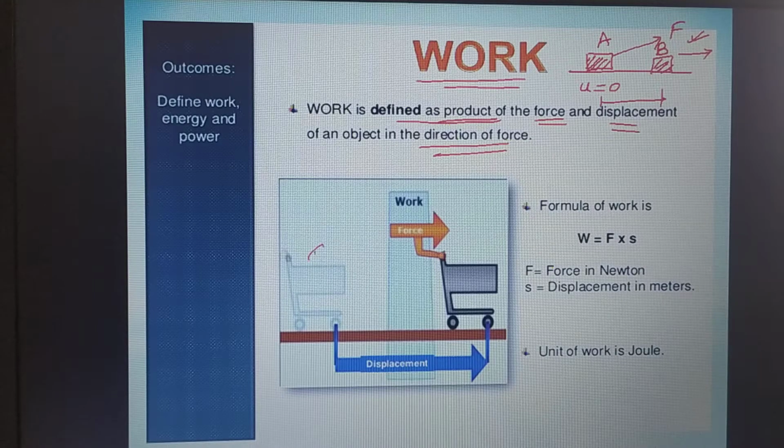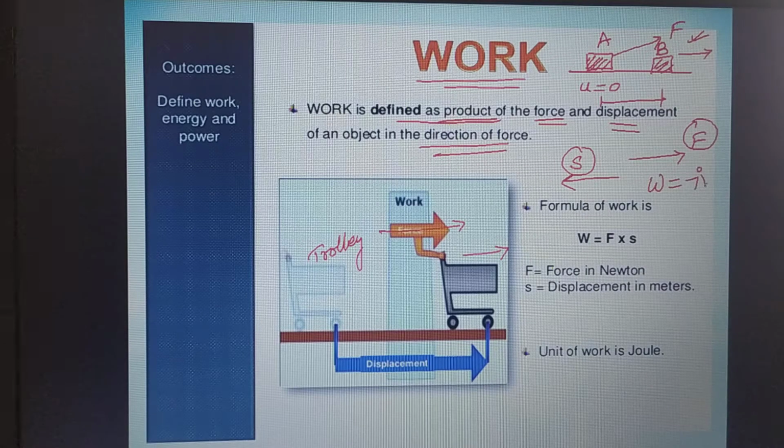Say there is a trolley and you are applying the force in this direction and the trolley is moving in the same direction, then we say that work is done, right? Sometimes it may happen that you are applying force in this direction but displacement is happening in the opposite direction. In that case, the work done is said to be negative work done. In the first case, the work done is said to be positive work done.